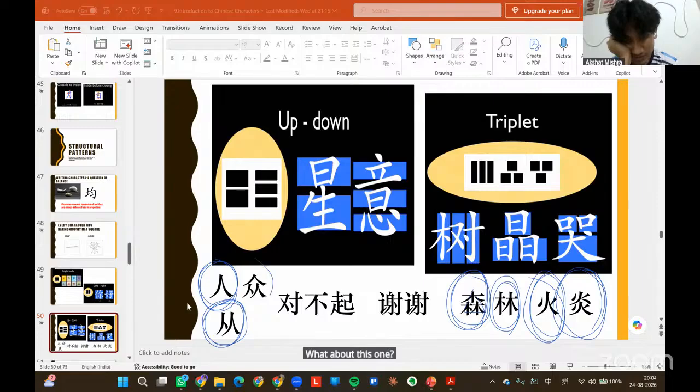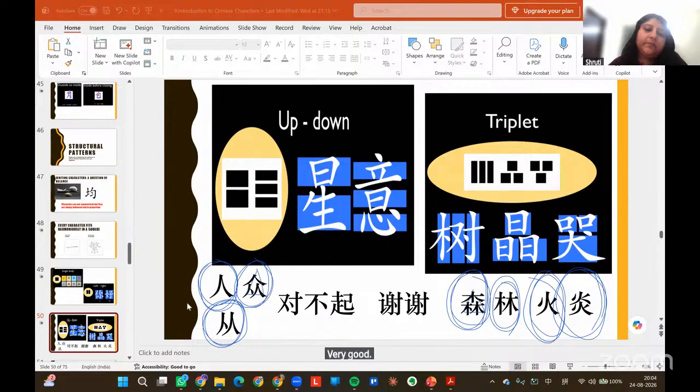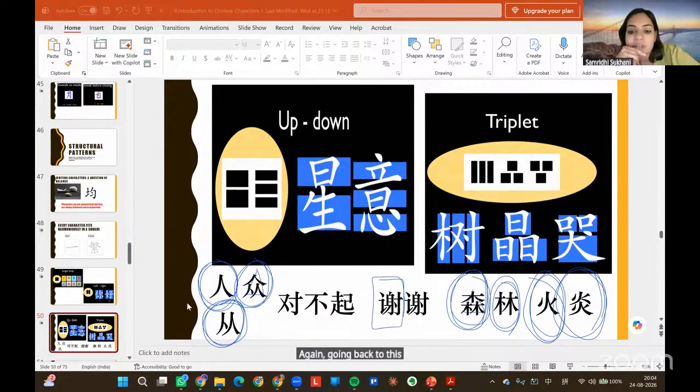Left, right. What about this one? Triplet. Very good. This is again a triplet. Again, coming back to this. What is this? Triplet. Very good. This is a triplet. These are three single components coming together. It looks like this only.